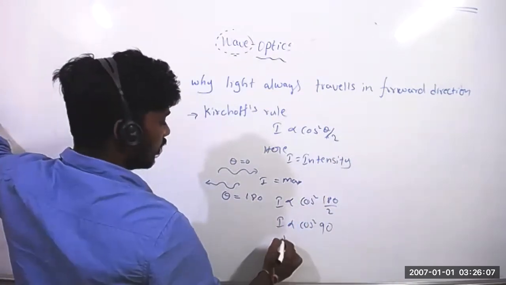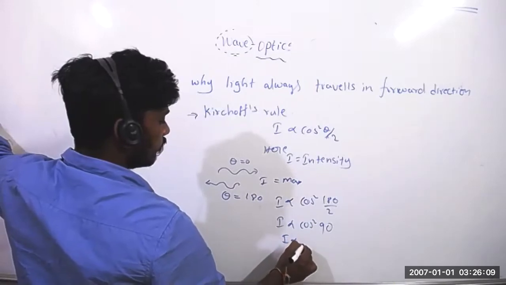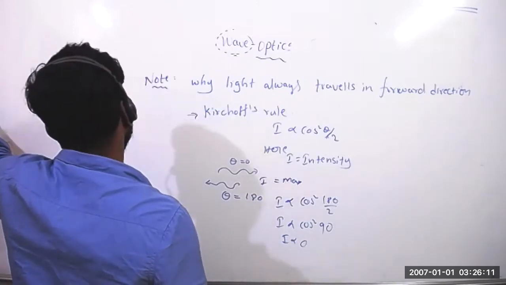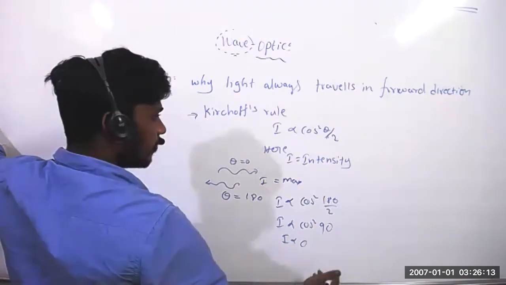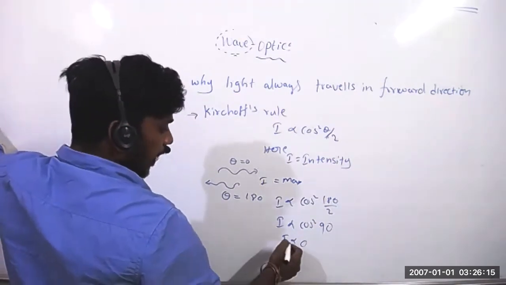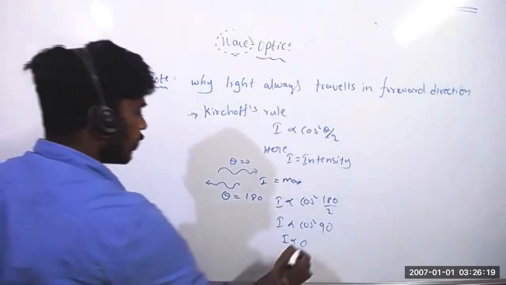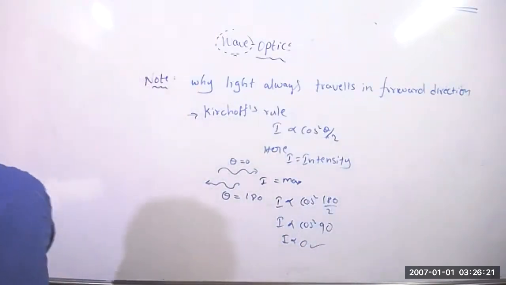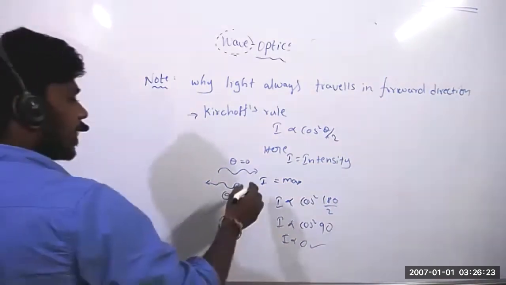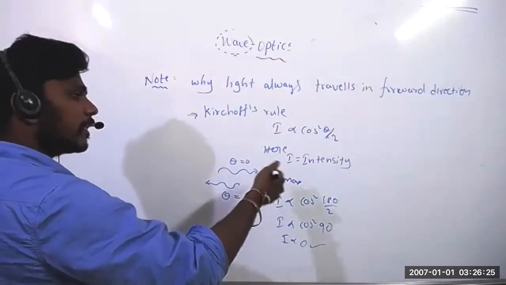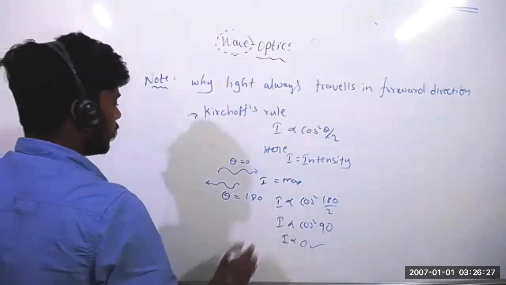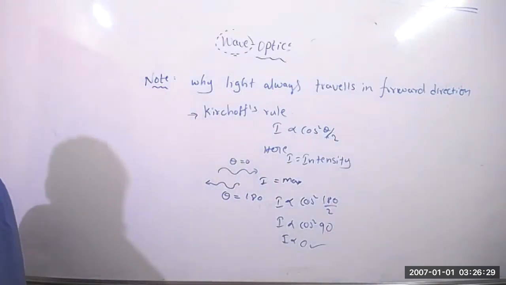Cos 90 equals 0, right? Zero, sir. So intensity will become what? If light is traveling in the backward direction, intensity will become minimum, zero. That is why light always travels in the forward direction. When it is traveling in the forward direction, intensity will be maximum. Light cannot travel in the backward direction. If it travels in the backward direction, its intensity will become 0. Okay? Just keep this note in your mind.